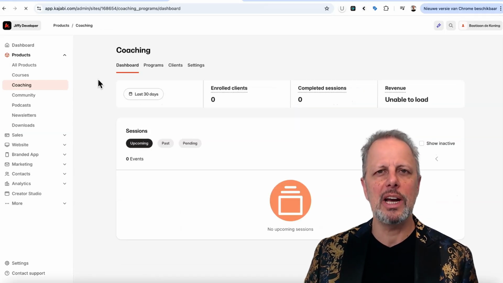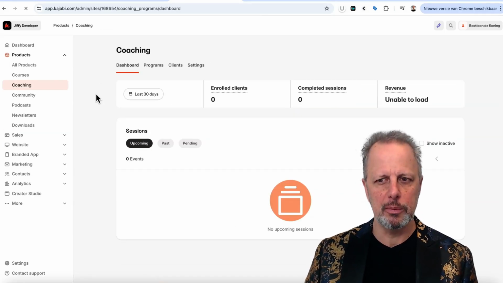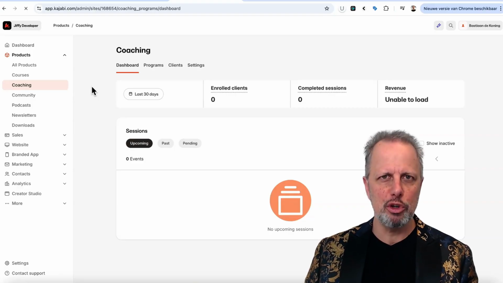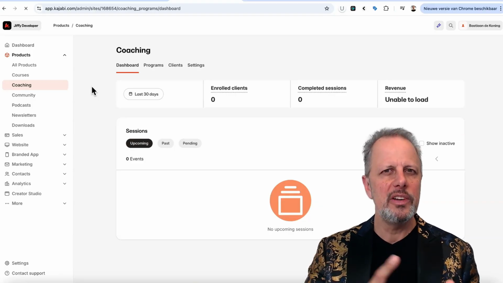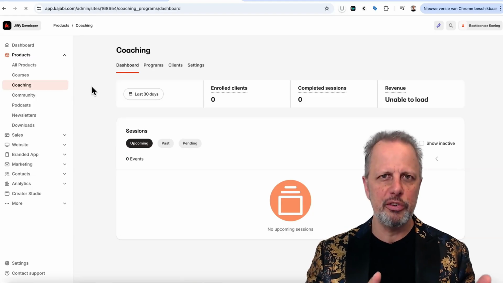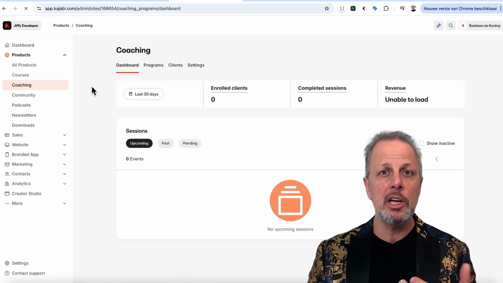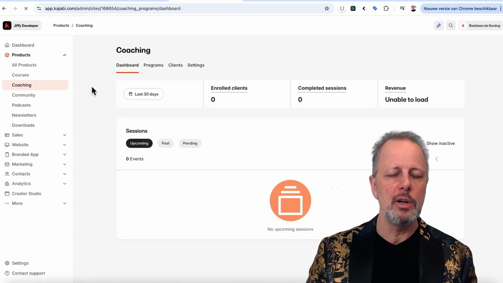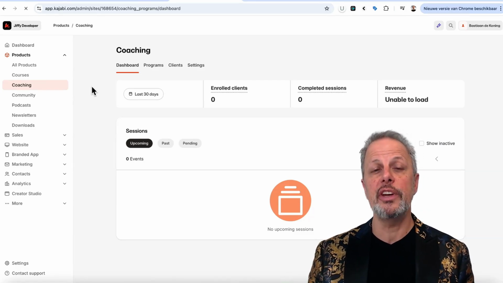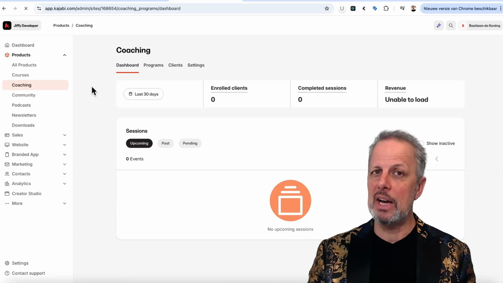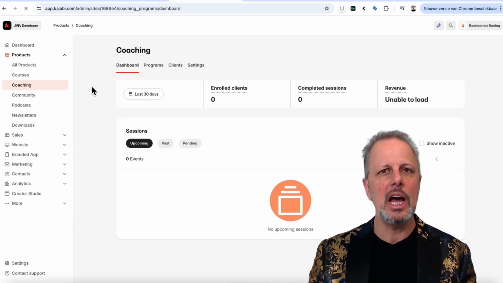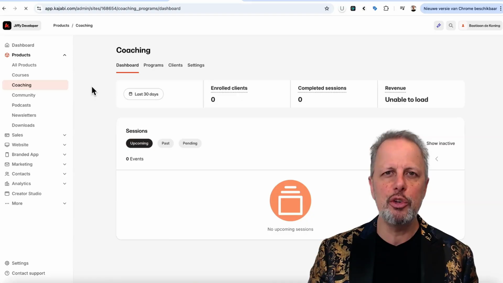The fourth feature I'd like to talk about is the coaching product. The coaching product is a product to completely automate your online coaching sessions with the calendar and scheduling, sending the emails with notifications, the video itself, uploading the video, sending comments to your client, and vice versa. So the coaching product is really interesting if you are doing live one-on-one coaching online, and now the coaching product in Kajabi is enhanced to do it even better.